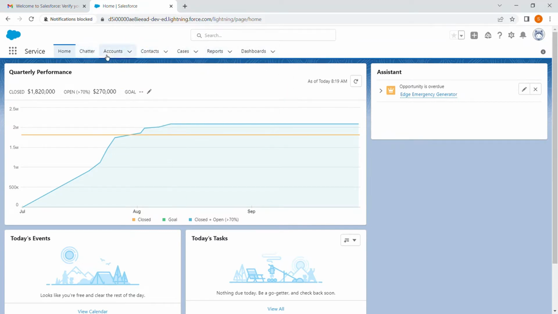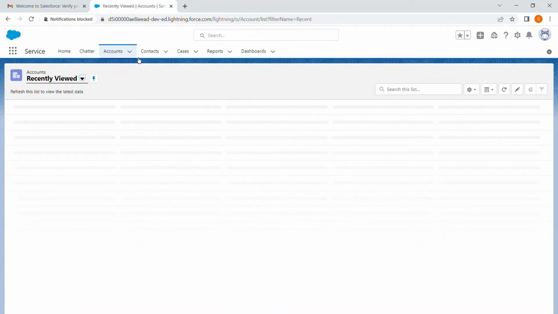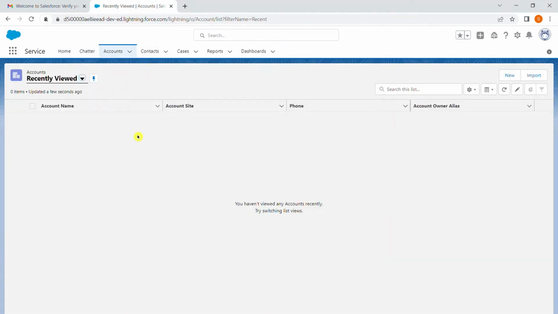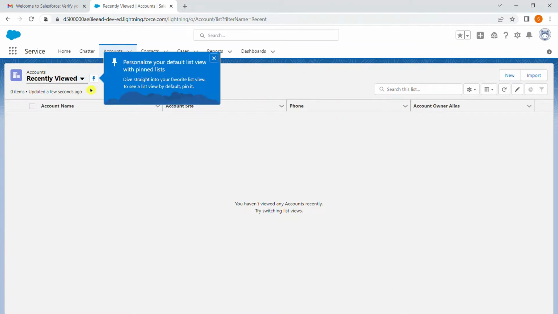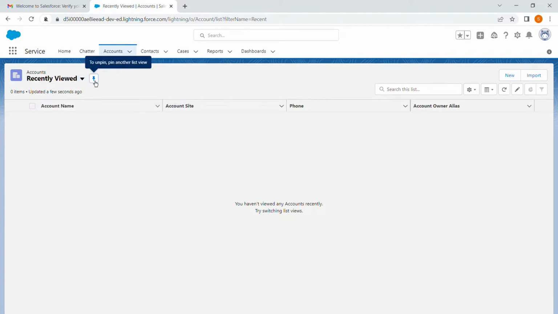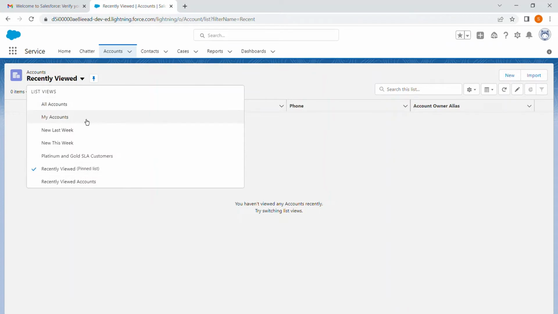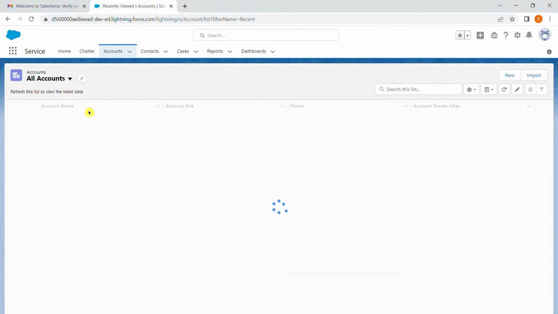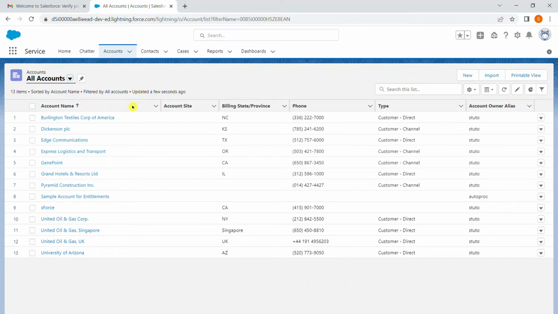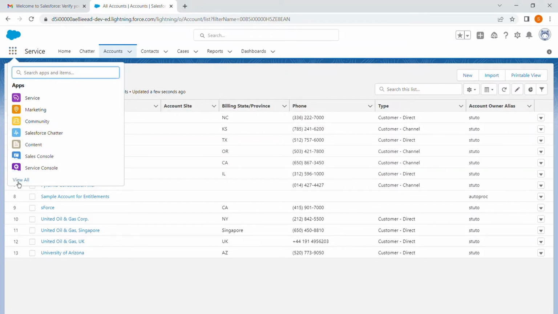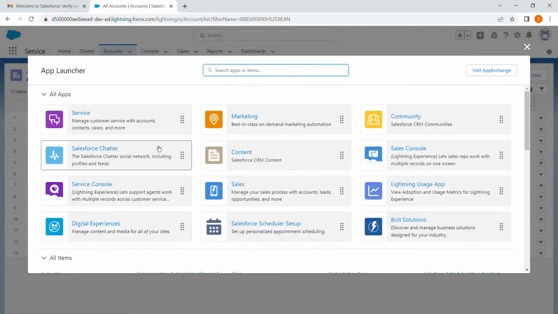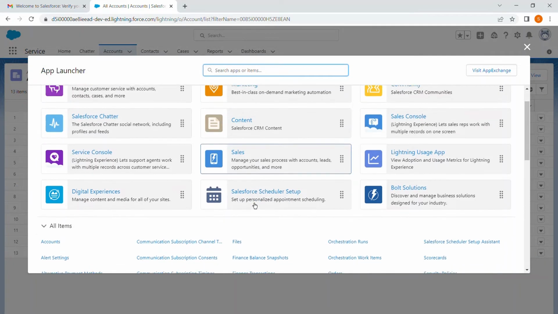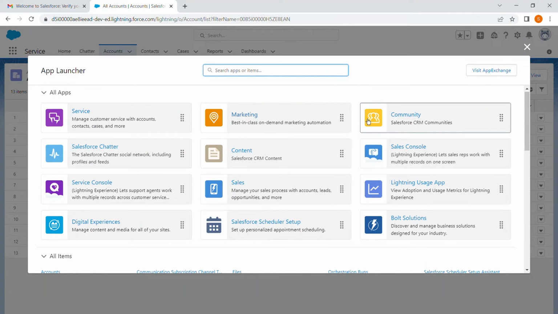These are the tabs. The tab bar contains Accounts. So here I am showing the account object. Inside the object, Salesforce by default gives some records. Here are the standard records. And here we can see all the applications in the Salesforce organization.